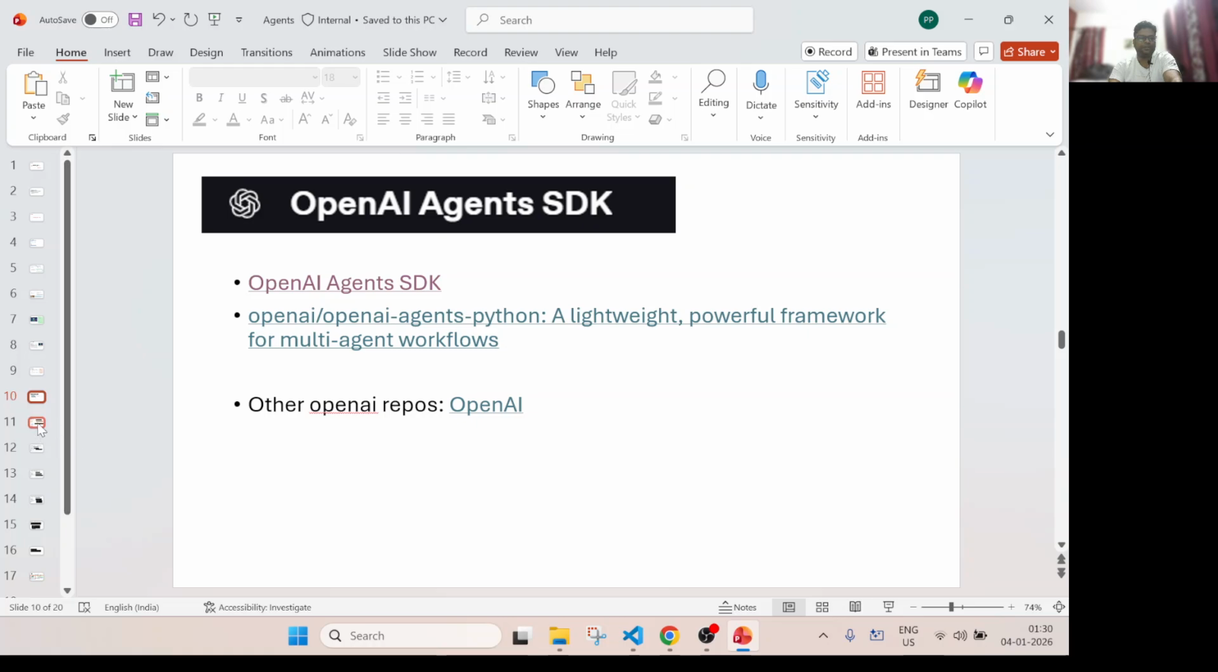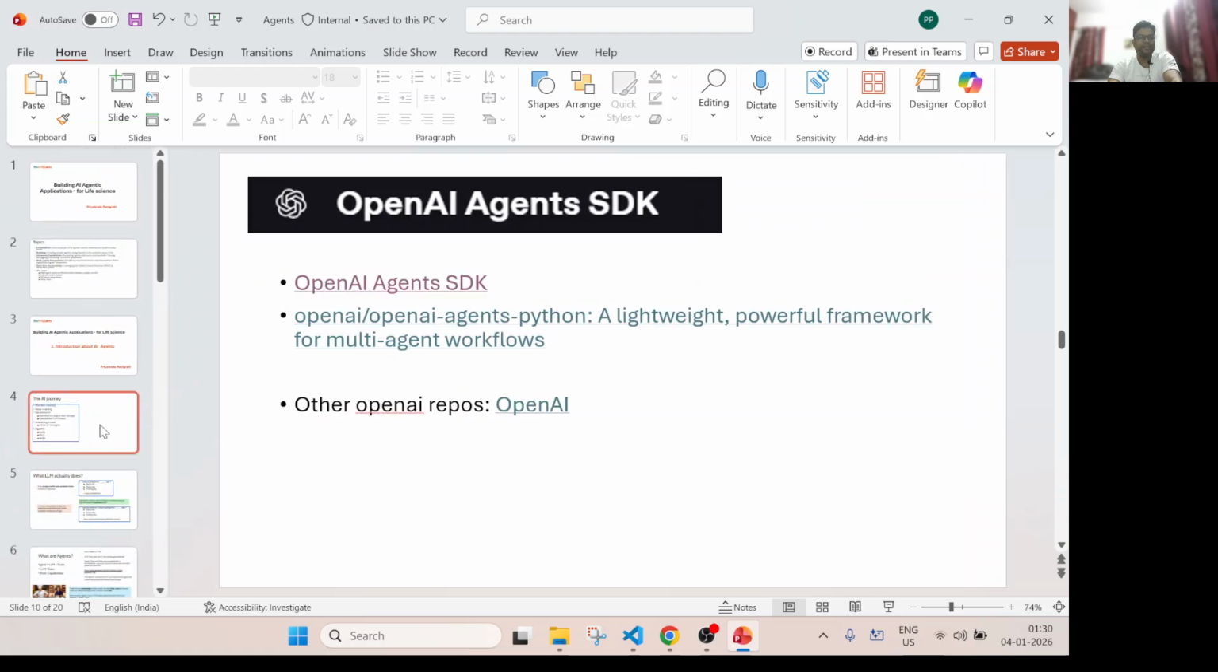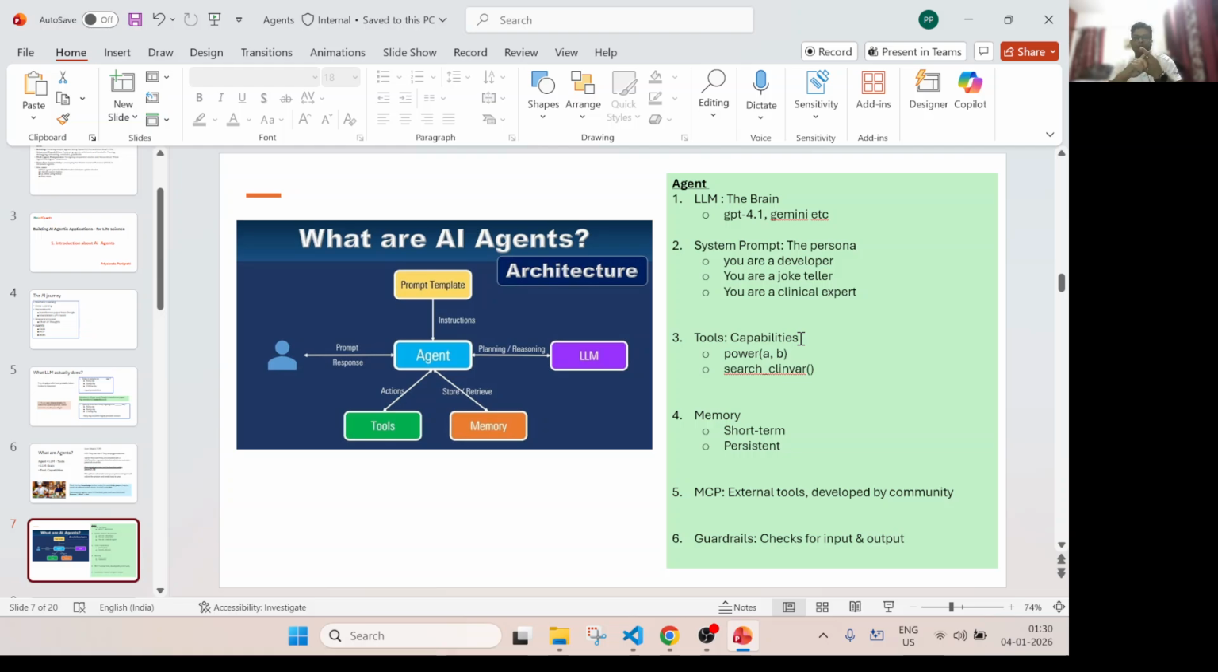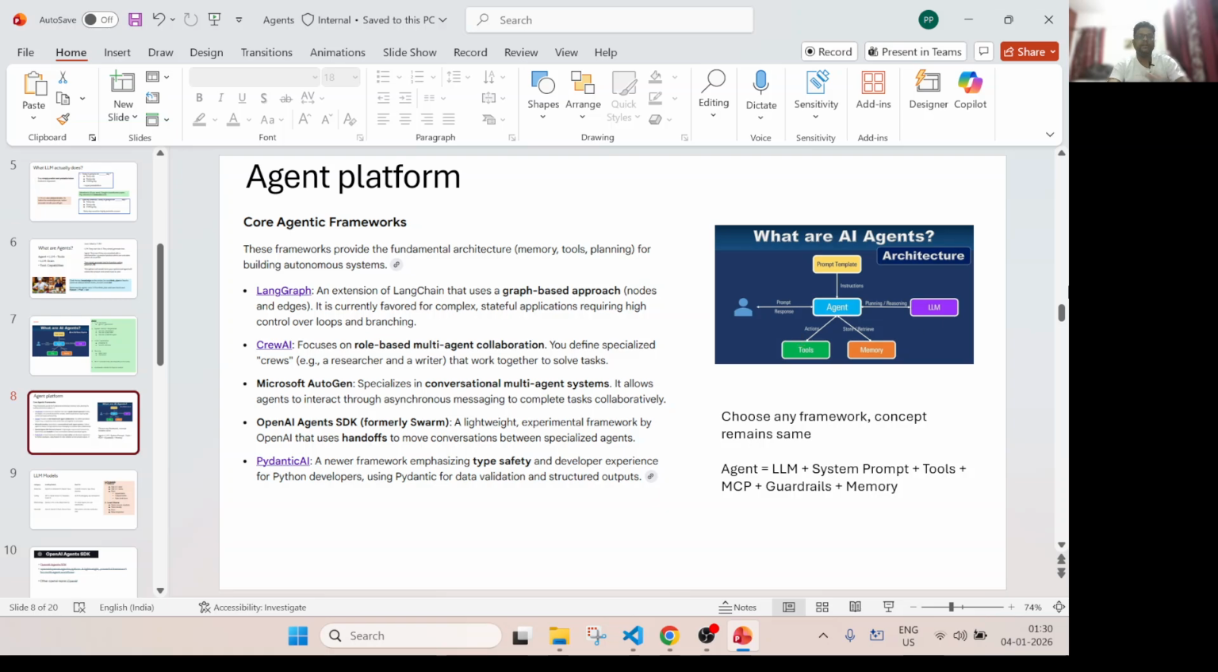Next we'll move to building the agent directly. We'll go to the practical. I hope you got an idea. Let me just summarize what I talked about: agents are nothing but LLM plus tools, and agents can reason, plan, and act. They think, they plan, then they act. These are the 3 steps, and there are 6 capabilities: a brain, system prompt, tools, memory, MCP for external connectivity, and guardrails for checks. These are the 6 core concepts, and any framework you use follows the same thing. But the learning curve of each framework is different, and we will be using the OpenAI framework.